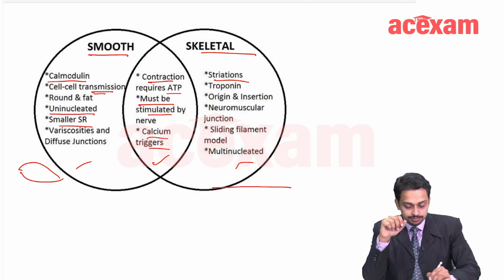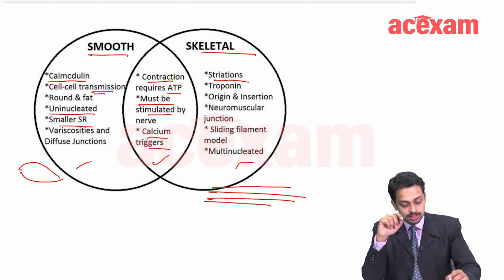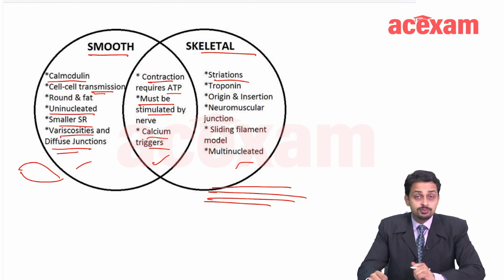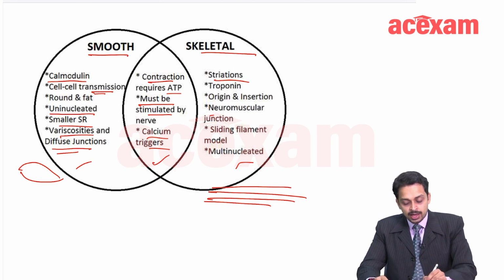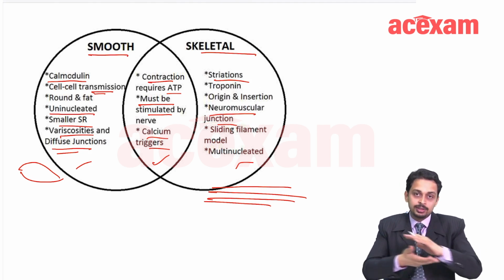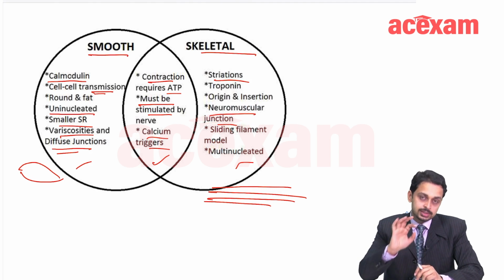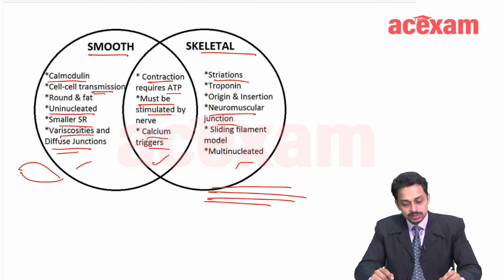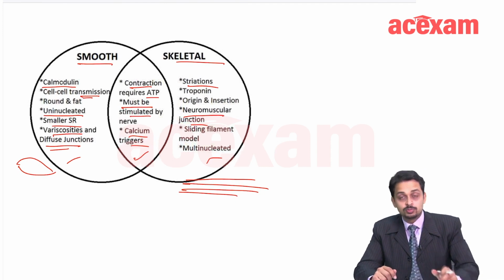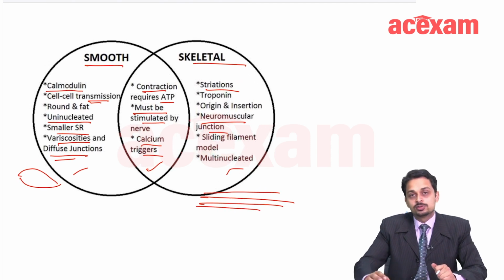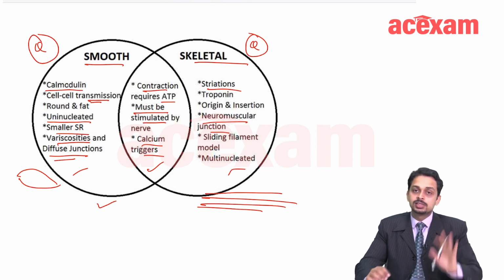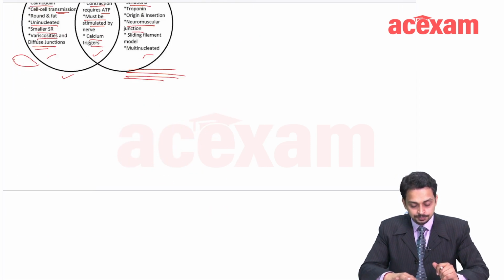A skeletal muscle has long filamentous cells, and smooth muscles have multiple varicosities and diffuse junctions. A skeletal muscle has a proper neuromuscular junction, okay, and there is this actin myosin sliding filament, so there is a theory known as sliding filament theory in this. In smooth muscle cells, there is this latch bridge mechanism, okay. So there are few differences between smooth muscle and skeletal muscle, and few common things also. A very important point, and multiple MCQs can be asked from this chart only, okay.